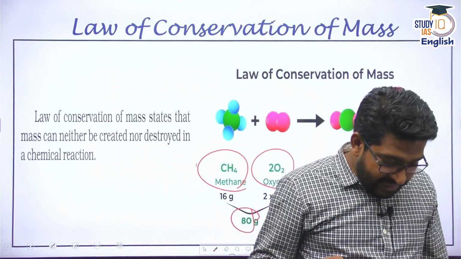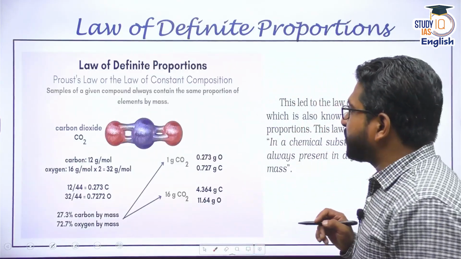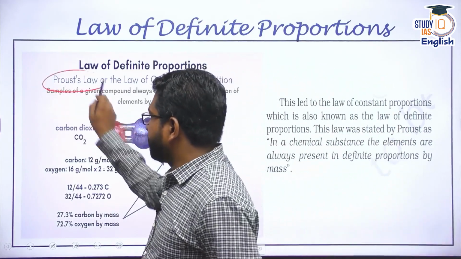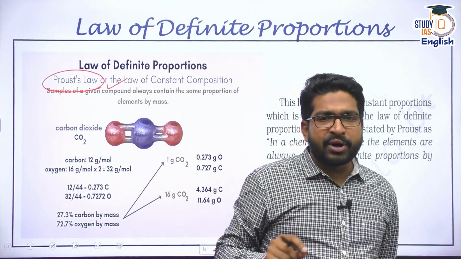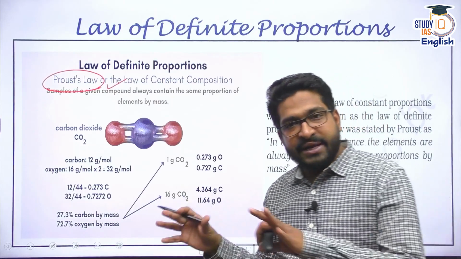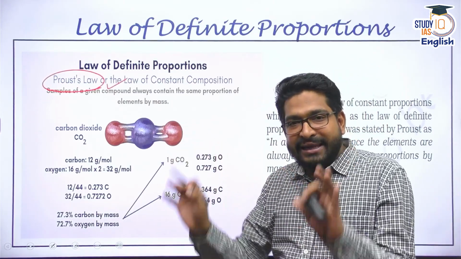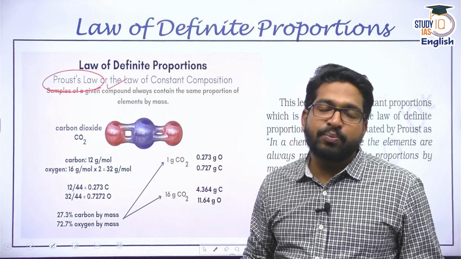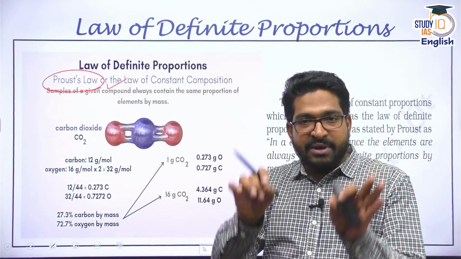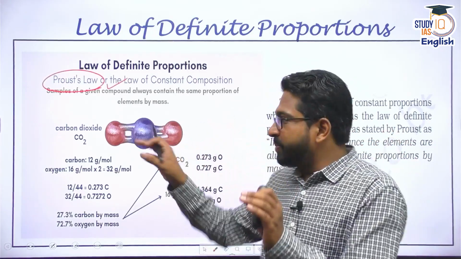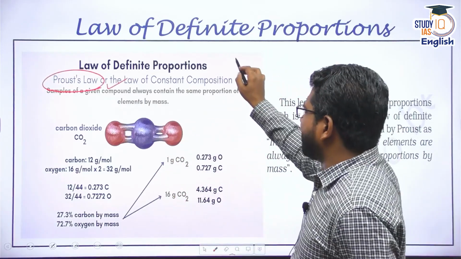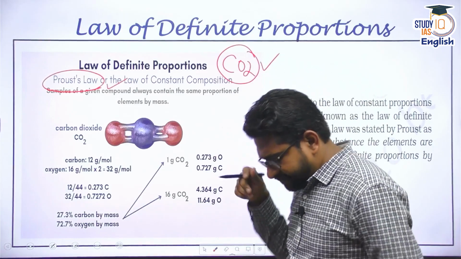Apart from this, there is one more law, the law of definite proportions or law of constant composition. This is also called Proust's law. Now, Proust's law is extremely important to understand chemical reactions or chemical composition. Let me give you a very simple expression of this. What this says is any chemical compound is going to have a definite composition no matter how you prepare it, no matter from which source it comes. If it is a chemical compound having one particular structure or composition, it will have definite proportions in it. For example, CO2. The classic example would be carbon dioxide, right?